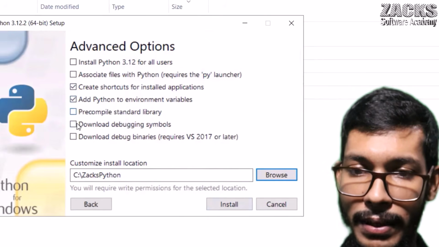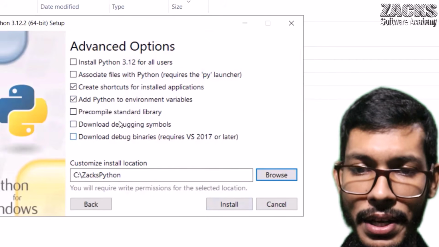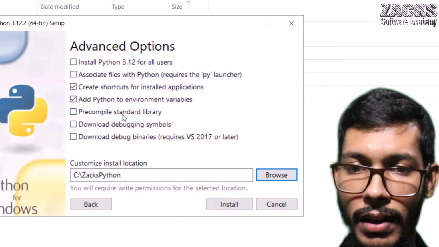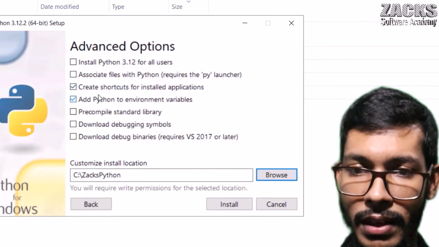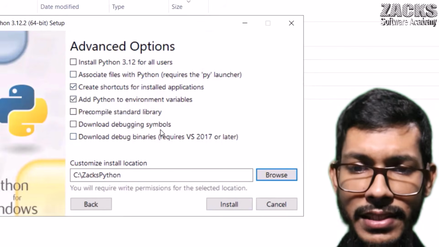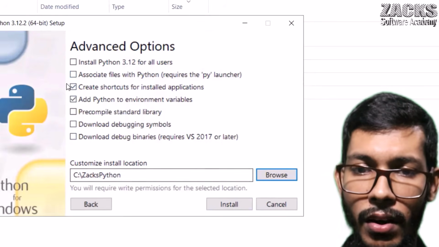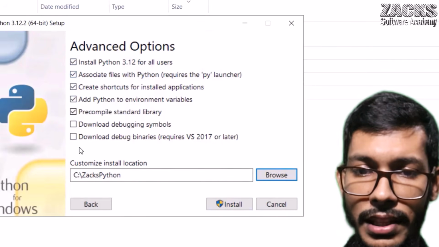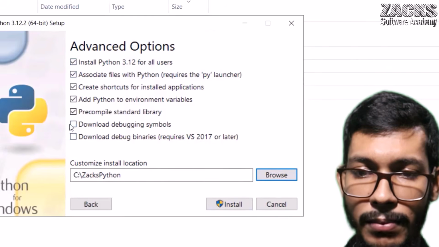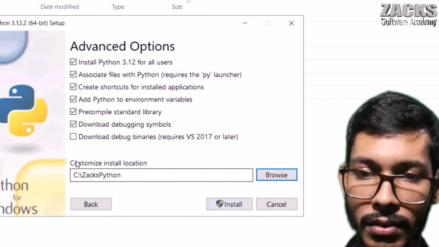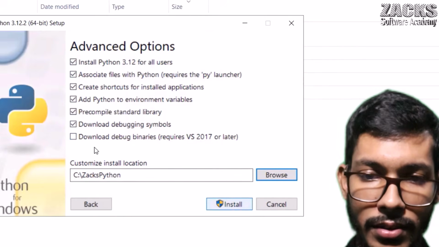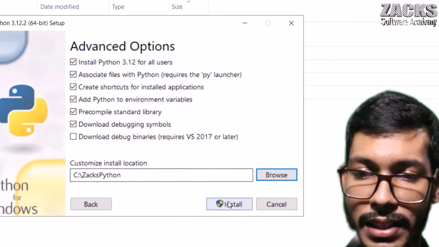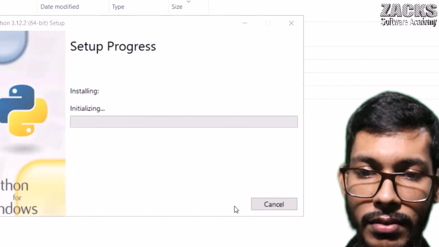Simply click here, download debugging symbols. If you want, you can check other options also, right? If you want, install Python for all users also. You can select each and everything, but leave this one. Nothing more than this debugging symbol. Download the develop, not, I'll leave this one. Right now let me click here install.